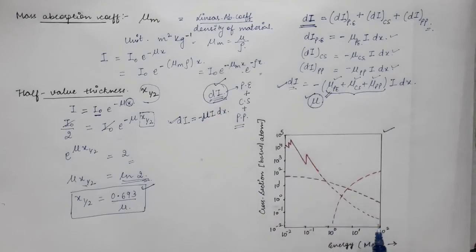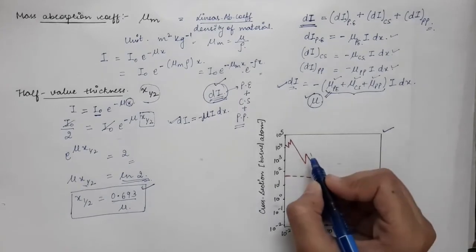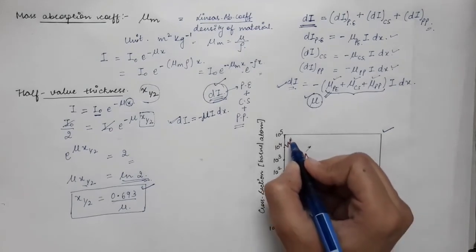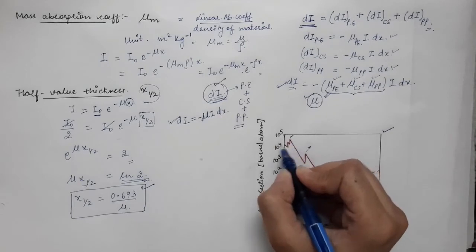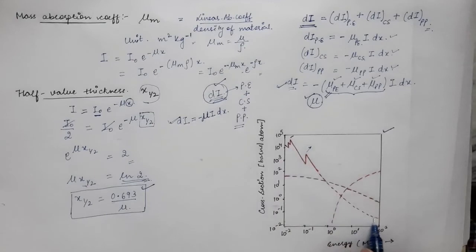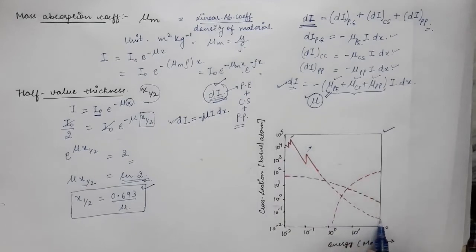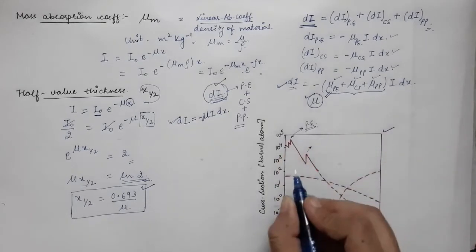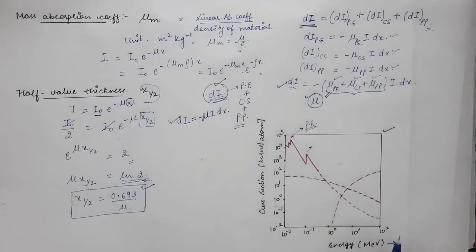So this was the plot of how the cross section varies with the energy of the gamma photon, and there we saw that we get peaks. This corresponds to the K absorption edge, this corresponds to the L absorption edge, and so on. So this particular curve corresponds to the photoelectric effect. You get this curve in the case of the photoelectric effect. And the gamma photon loses energy due to Compton scattering also.